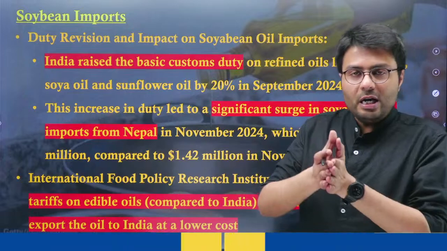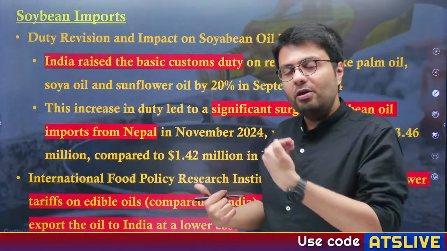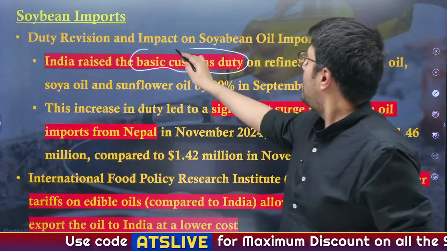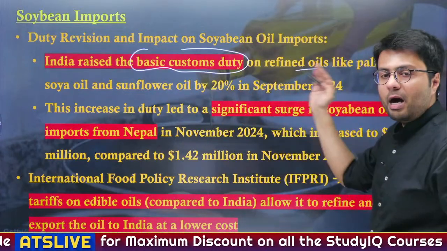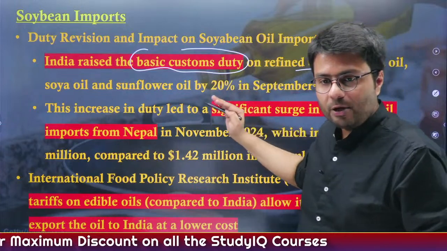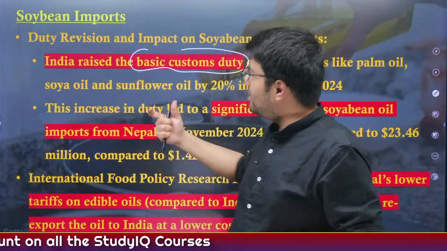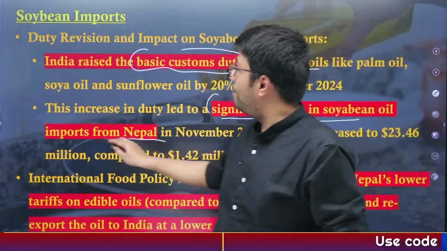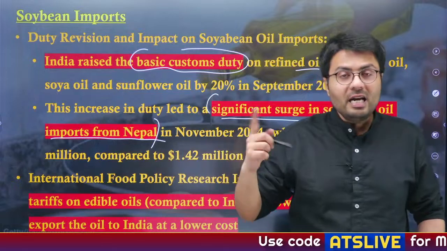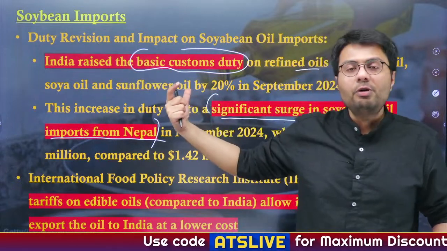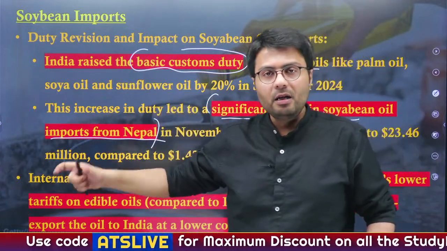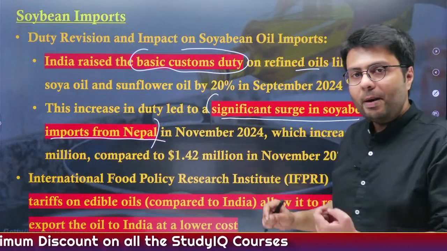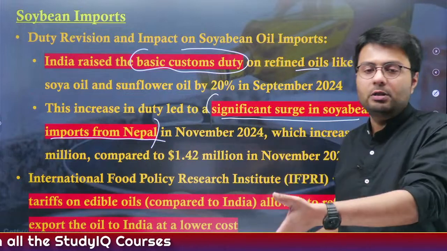Now in general, in order to protect its domestic manufacturers of soybean, India raised the basic customs duty on refined oil imports like palm oil, soybean oil, sunflower oil, etc. by 20%. However, despite this increase in duty, there was a significant surge in soybean oil imports from Nepal. And why this increase, despite the increase in basic customs duty? Because imports from Nepal do not have any customs duties levied on them, because Nepal is a poor nation and also a very close country to India.